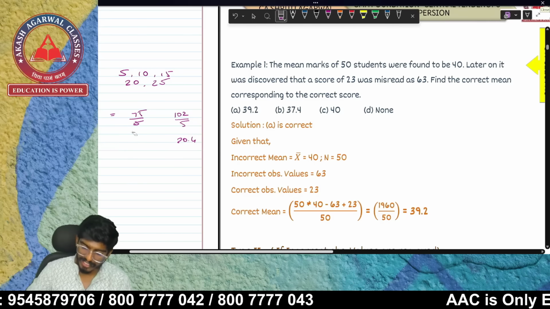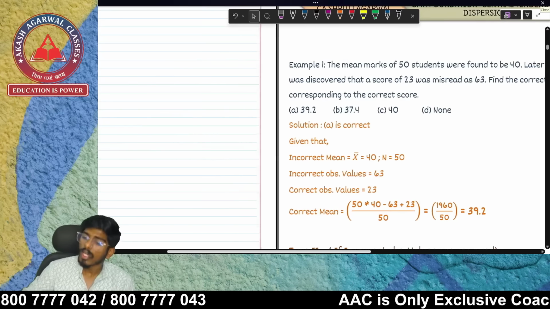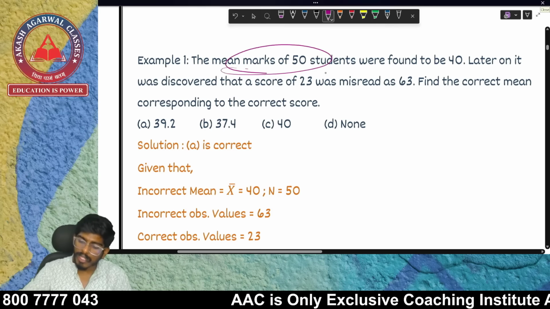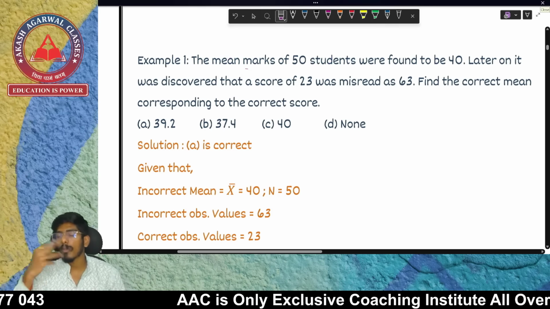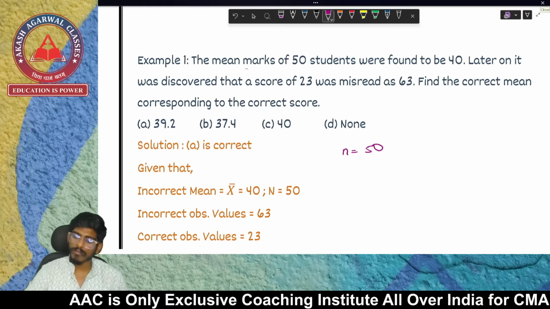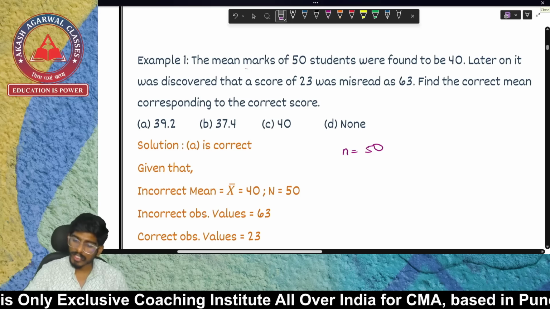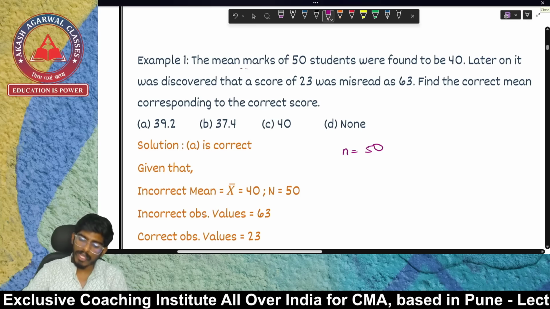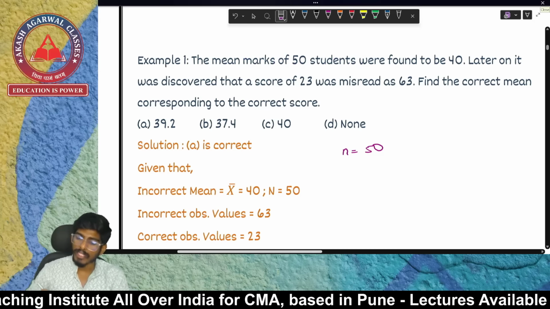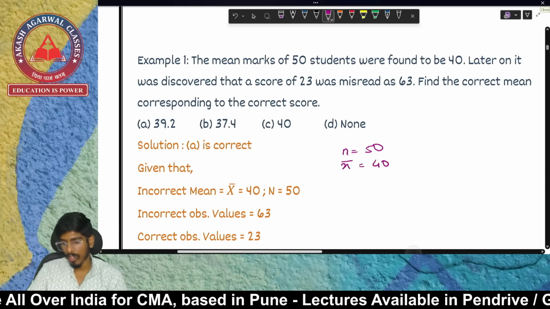So how to calculate? Let's see. Everybody focus on this question because this type of question is asked in your papers. Let's first read what is given. The mean marks of 50 students. That means how many observations are there? 50 observations. N is equal to 50. The mean marks were found to be 40. That means your x bar is 40.